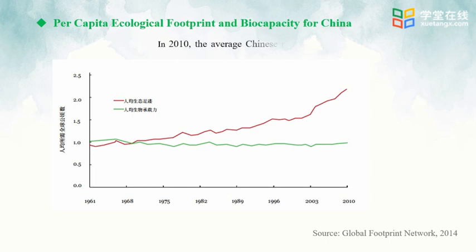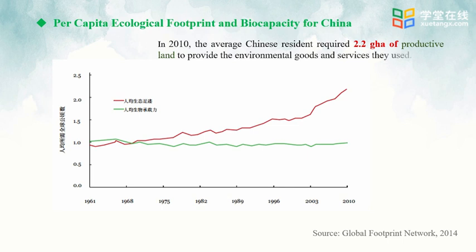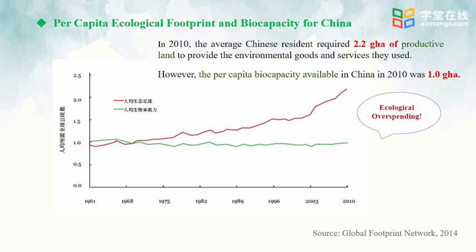For example, looking at the data in 2010, we know that the average Chinese resident required 2.2 GHA of productive land to meet the demands of environment, goods, and services. However, in 2010, per capita biocapacity available in China was only 1 GHA, which was 120% higher than the ratio. So, China has a severe ecological overspending, also known as ecological deficit.